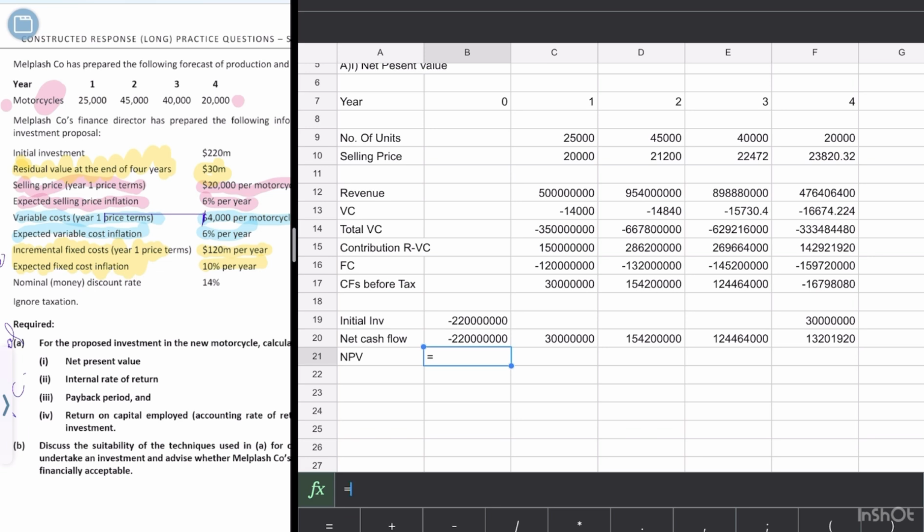For NPV, we have our 14%. For NPV, we would be using equals NPV. We will be using sum. Here we will be seeing this one, 14%.